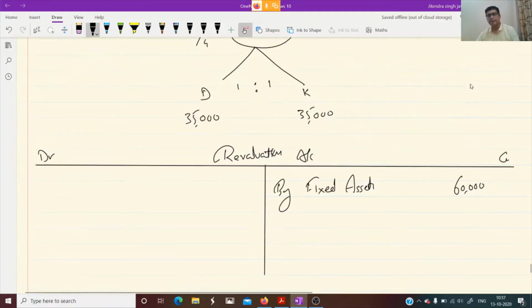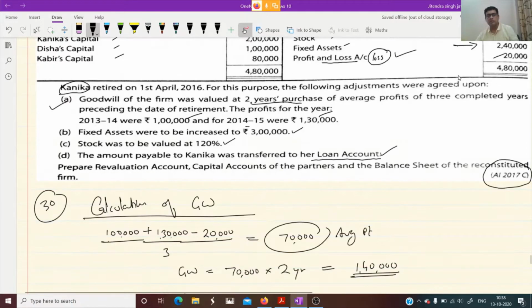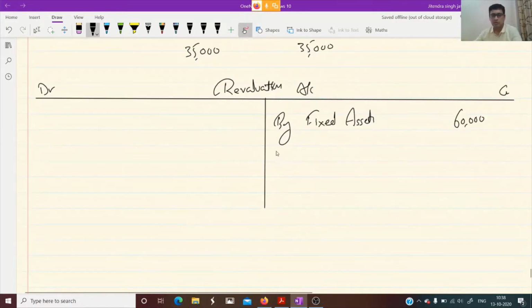$60,000. Okay. And then let us see the next point. Stock was to be valued at 120% and stock is given 1 lakh. So we need to increase up to 120%, which means 20% is to be increased. It means 20,000 rupees. So buy stock 20,000.